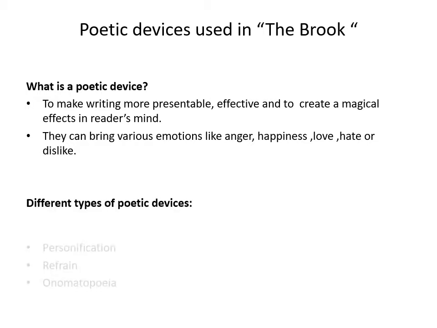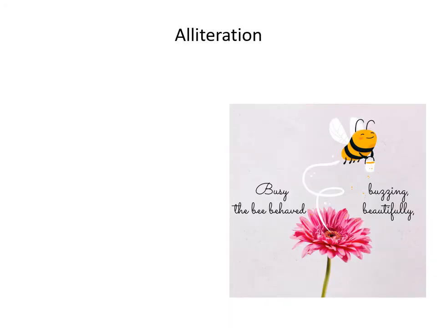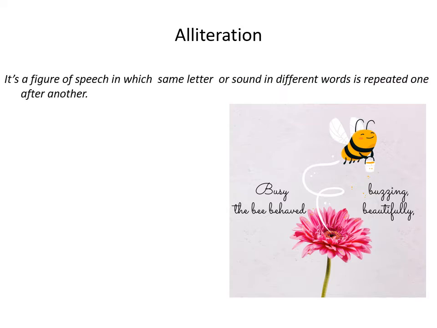What are poetic devices? There are different types of poetic devices: personification, refrain, onomatopoeia and many more. But in this poem, we have selected some poetic devices. First is alliteration. What is alliteration? Alliteration is a figure of speech in which the same letter or sound in different words is repeated one after another. Actually, alliteration is the repetition of the same or similar sound.